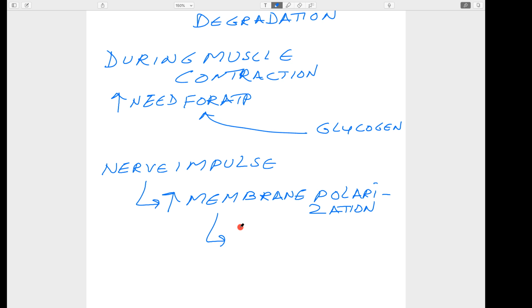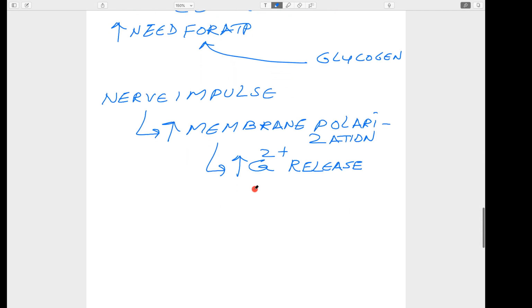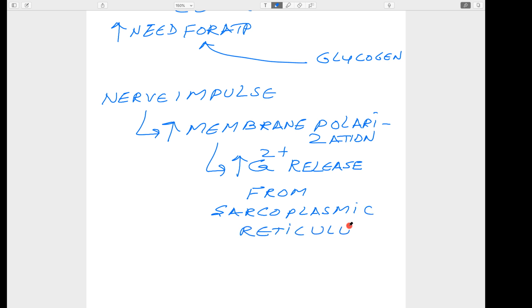Then that will lead to the increased release of calcium 2 plus. Calcium 2 plus release is increased from where? From the sarcoplasmic reticulum. Am I clear?